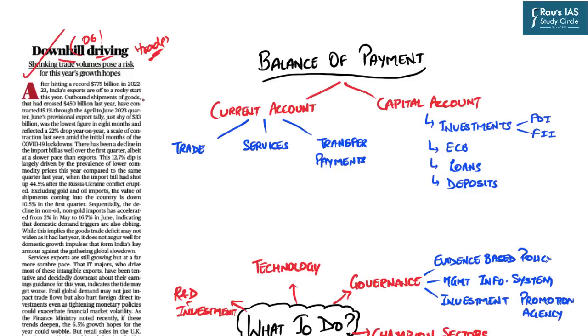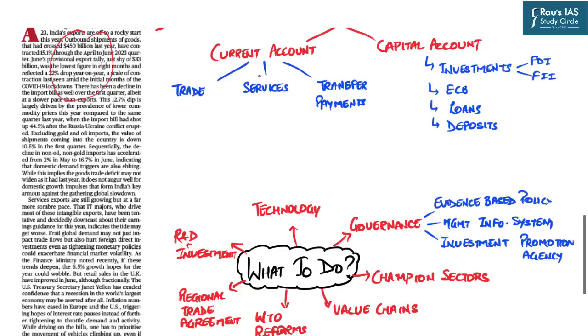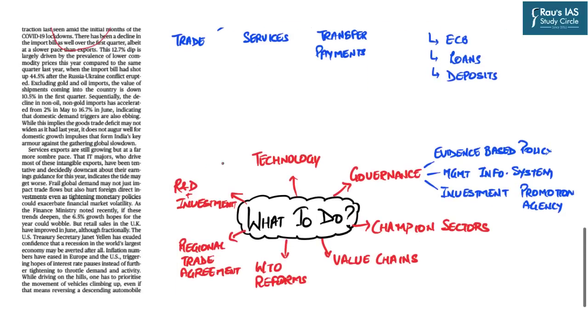From the examination's perspective, these data are not very important until and unless there is a general trend of either increase or decrease in the trade of India for the last 5 years or 10 years. Now, this is a very temporary phenomenon. However, from this perspective, two important things emerge. From the prelims perspective, we should be aware about the concept of the balance of payment, as well as from the mains perspective, we should be aware about the solutions which we have to provide in our answers in order to boost India's trade. So in this session, this is going to be our main focus.